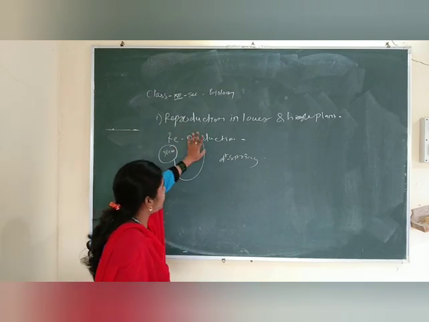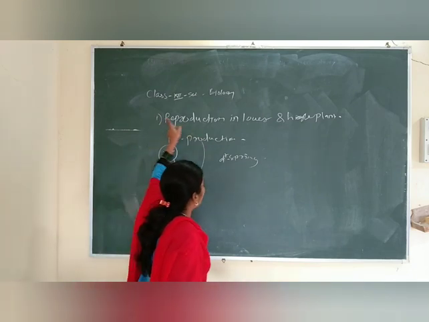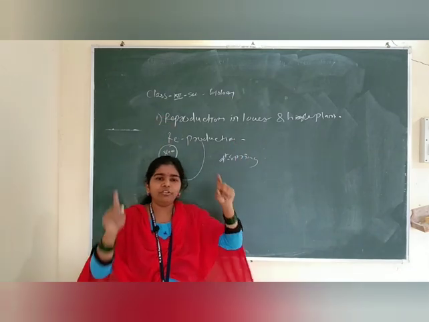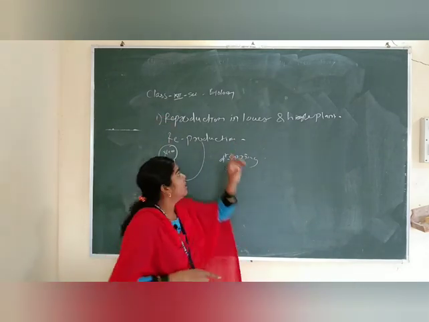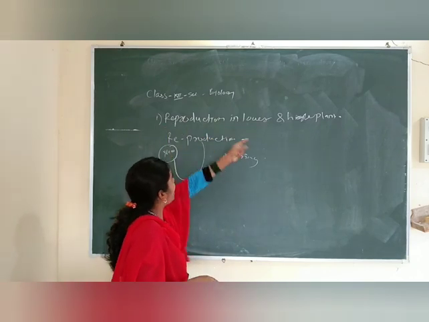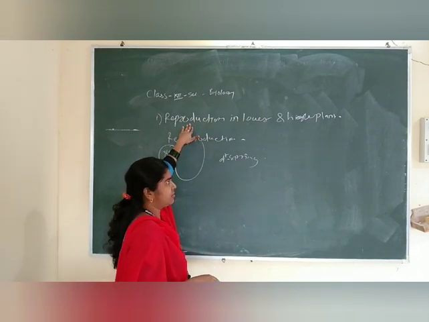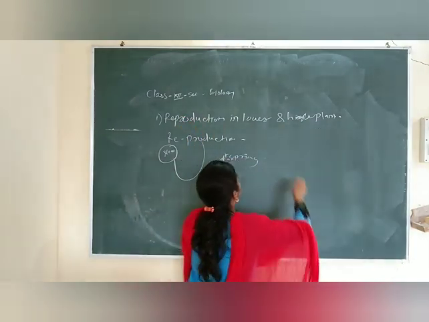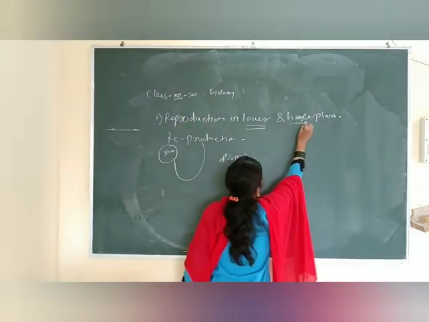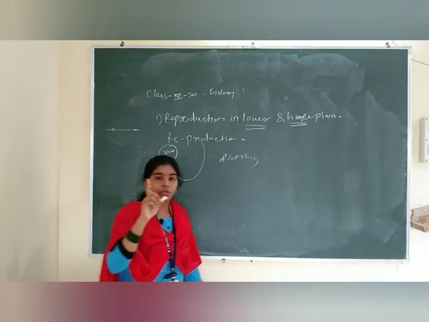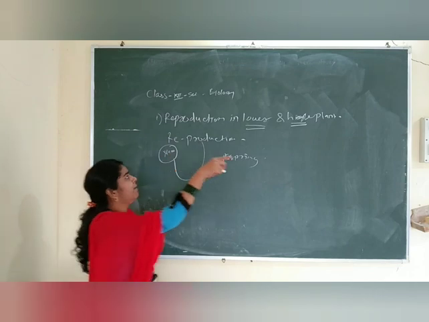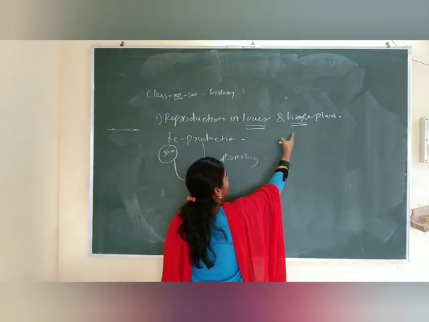First chapter, reproduction. When you read all the titles, meaning the chapter names, you get the idea of what is in the chapter. First reproduction in plants, but which plants? Lower and higher.